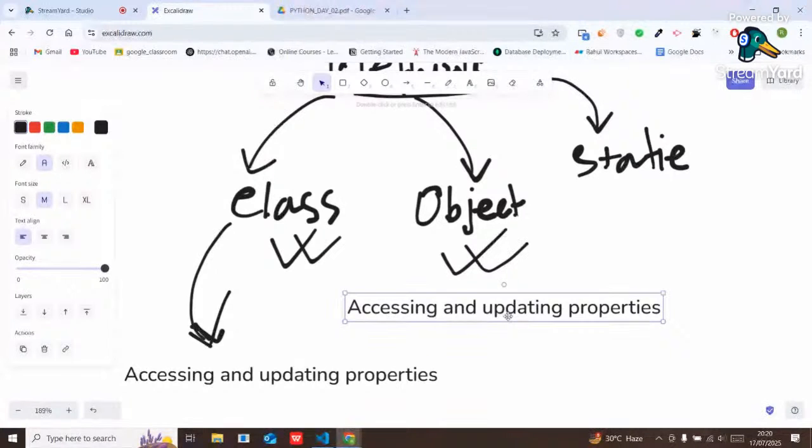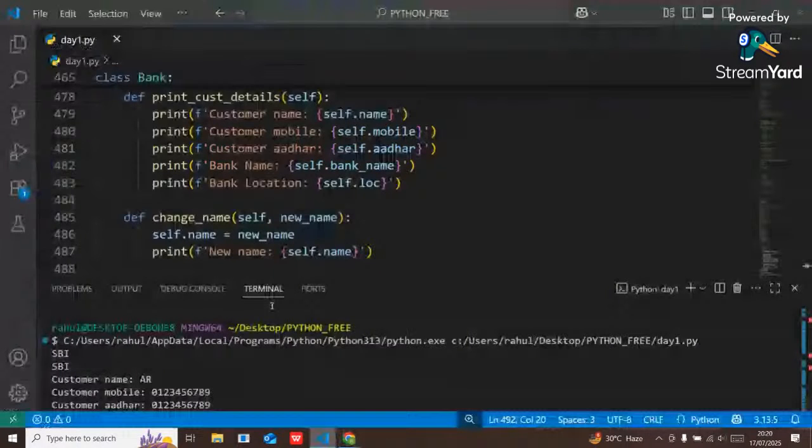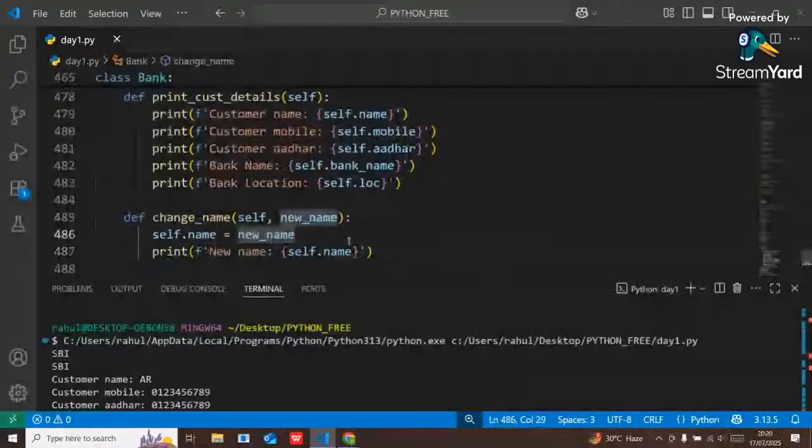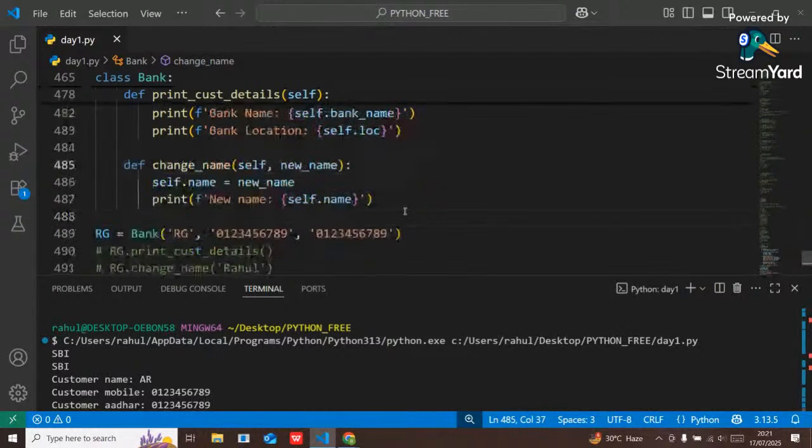What is the question? Will the new name change the value of name? Which new name? Like this, change name. Okay, see guys, this new name will belong to that particular object.